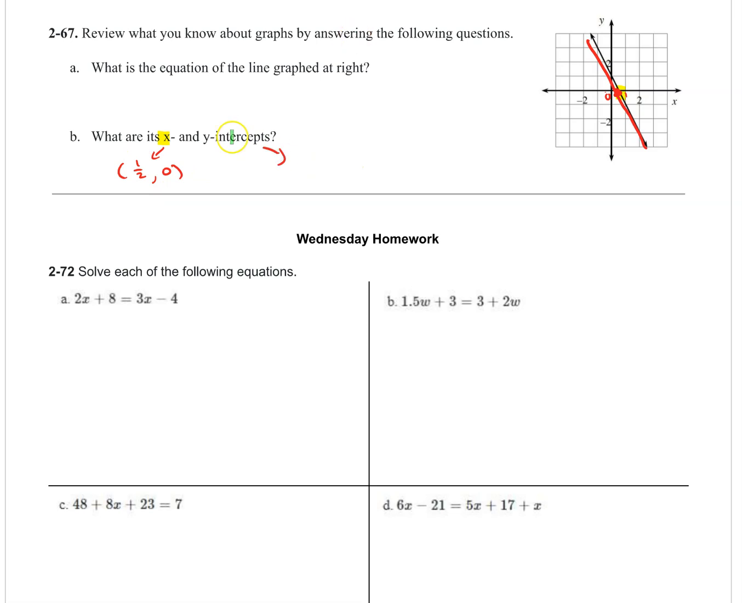Now the y-intercept is where the line hits the y-axis, and I'm going to say it hits the y-axis exactly at 1. It looks like it goes right through at 1. So the coordinates of this point are 0, comma, 1.